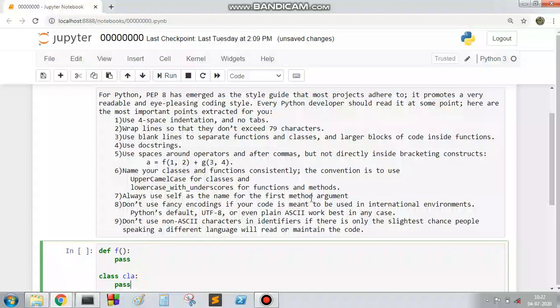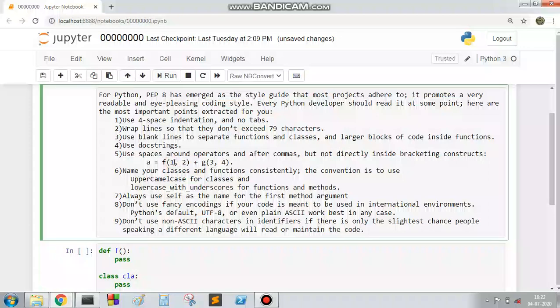And the fourth point is use docstrings. Docstrings are a must for a Python developer. Then, use spaces around operators and after commas, but not directly inside bracketing constructs. Suppose a bracketing construct starts here, no need to put a space here. You only need to put a space after the commas and around the operators. Suppose here a plus operator, you have to put a space before and after it. And though this is the start of a bracketing construct, no space is needed here, but after a comma you need to put a space. Likewise you have to use spaces.